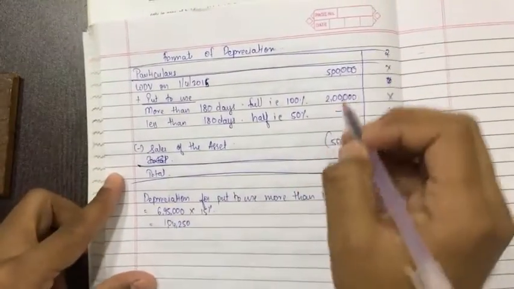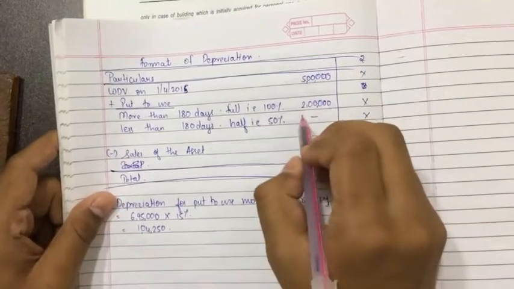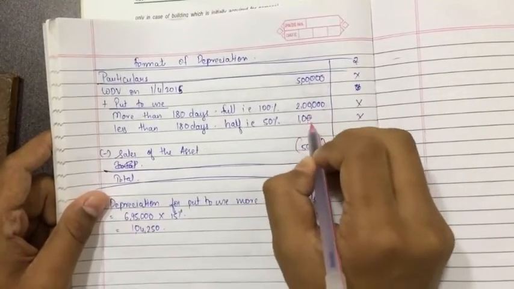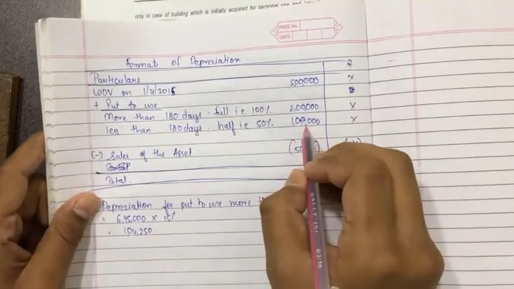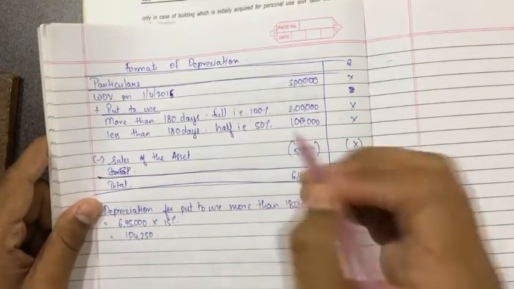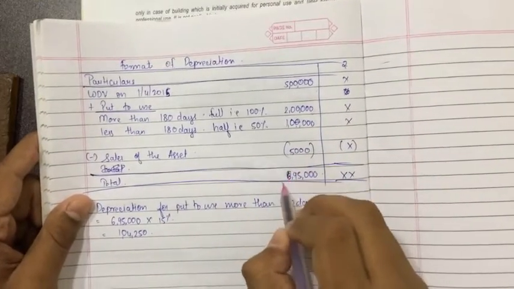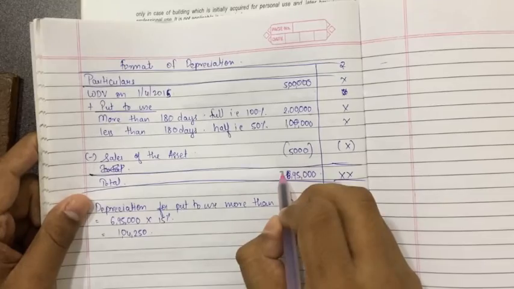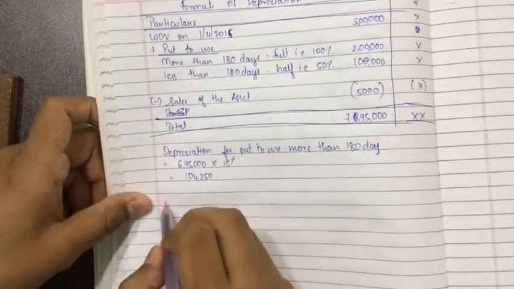Now let's assume here half, put to use less than 180 days. How would it have been? Take 1 lakh. It is an example. Okay, you write a new example. If a 1 lakh rupees asset had been purchased and put to use for less than 180 days, then the total amount for the block would have come to rupees 7,95,000. So how would you have calculated?